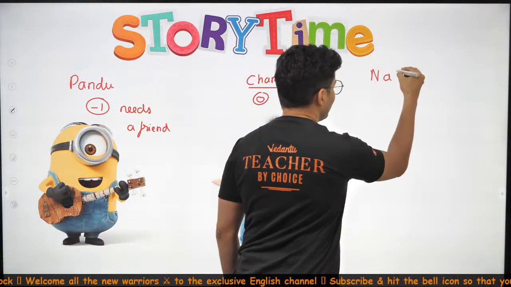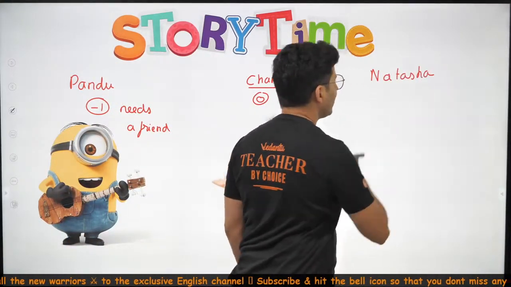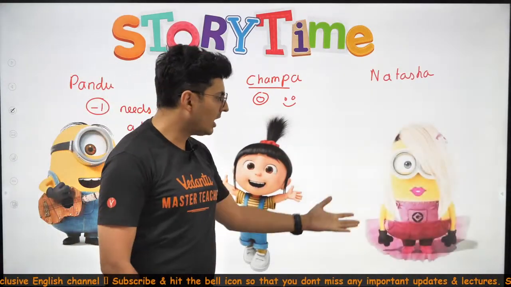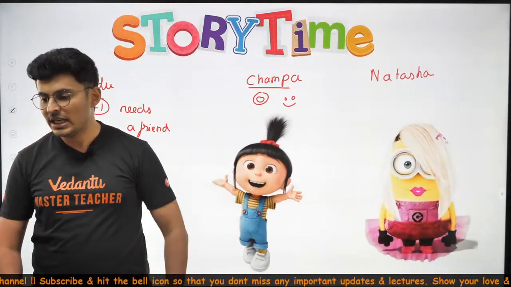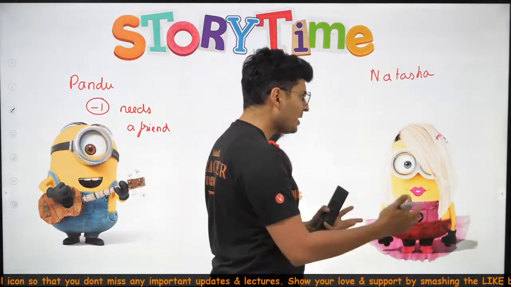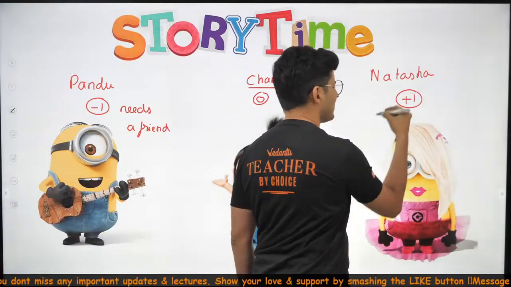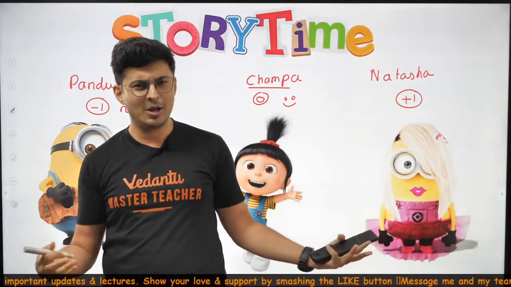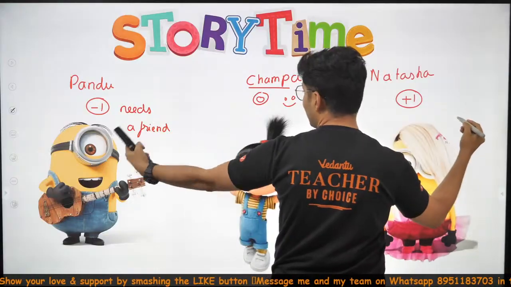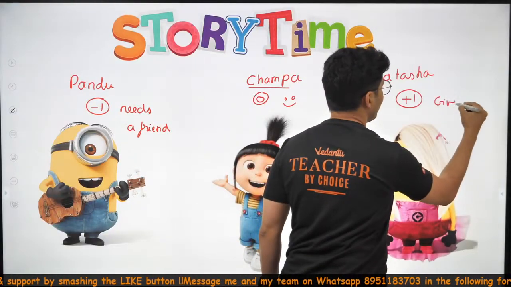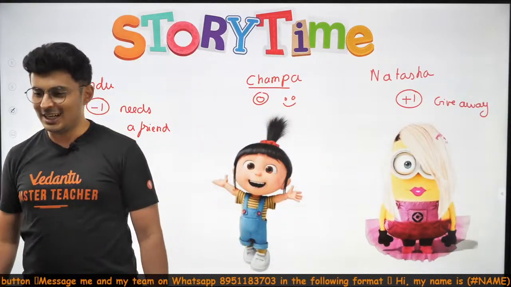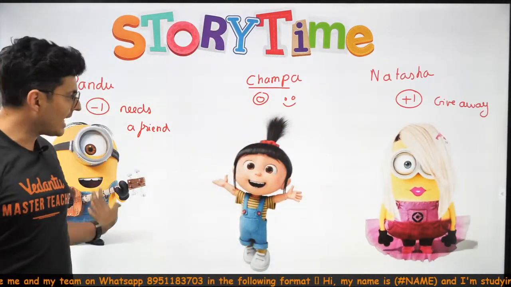What's her name, guys? Natasha. Very, very amazing, interesting name, isn't it? So Natasha, that's beautiful Natasha out there. She's very popular, very dashing, and she has excessive friends. She has a lot of friends. One excessive friend she wants to give away. This guy needs a friend. She wants to give away a friend. Understood? Everybody clear about these characters?